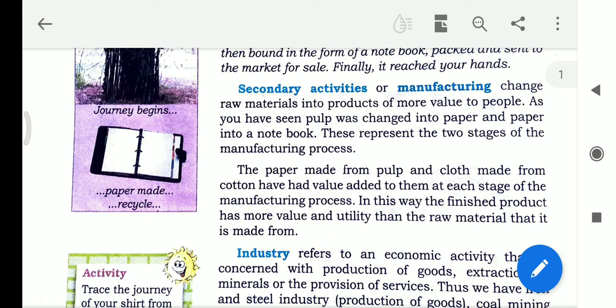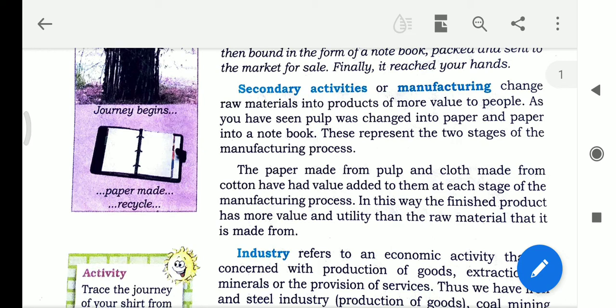This is the important line. In this way, the finished product has more value. The finished product means that before making the clothes, the cotton has less value than the clothes. Like that, pulp has less value than the paper, than the notebook. So like that, the second process, the finished product, the last activities, are more valuable than the first.